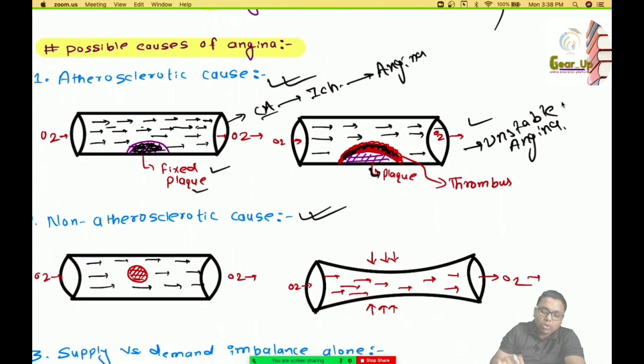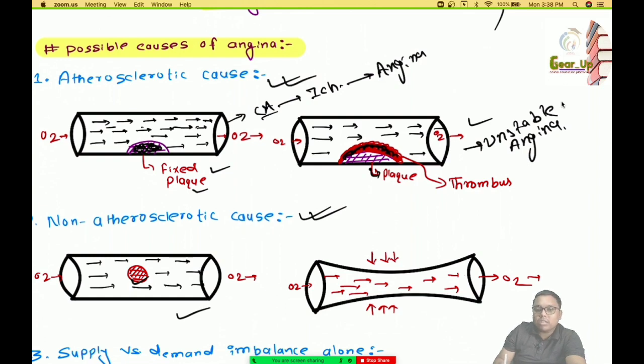Now coming to the non-atherosclerotic cause. In the non-atherosclerotic cause, there may be formation of an embolus in the coronary artery, which may obstruct the flow of oxygen along with the blood to the heart, which may in turn lead to angina.